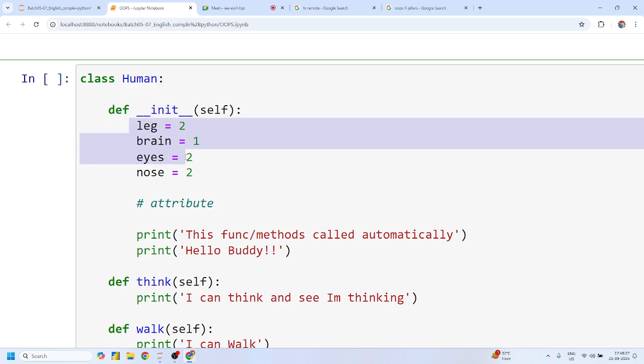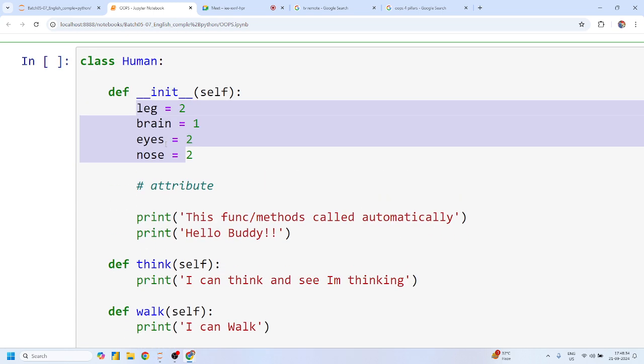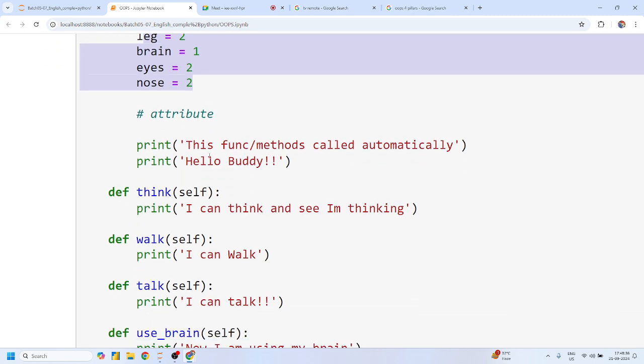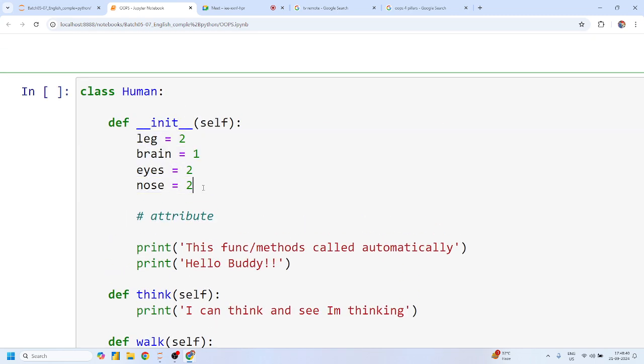Again there is a problem. If you are declaring this leg, brain, eyes and nose, and suppose there is a use of any of these attributes or variables in any function, I cannot directly use them, right? So we have to assign this attribute with our particular class concept. We know that our class is attached with this self concept.